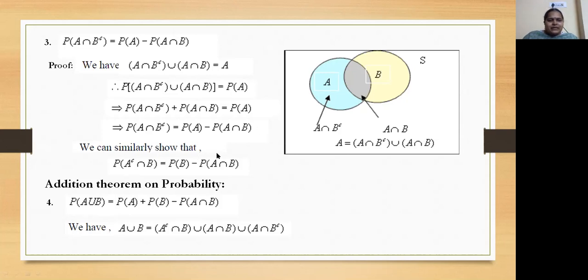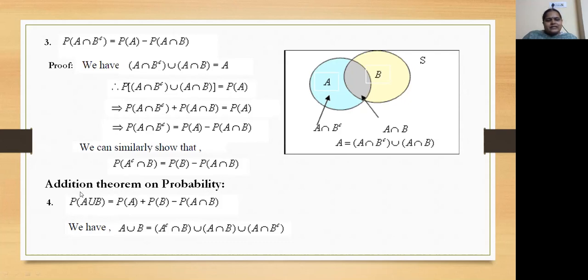And similarly we can show that P of A complement intersection B is P of B minus P of A intersection B. In that case we have to write the set B, which is nothing but A intersection B union with B intersection A complement, and apply the probability on that, then we will get this result.